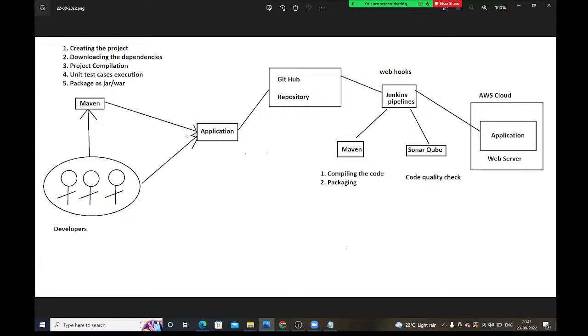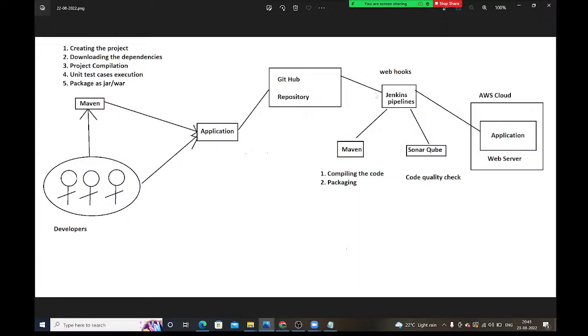Observe carefully. If a developer wants to develop any application, Maven is compulsory. Why is Maven required for the developers? Developers need to create the project. Developers need to download the dependencies for project compilation, for unit test execution, and for packaging. Maven is required for the developers.